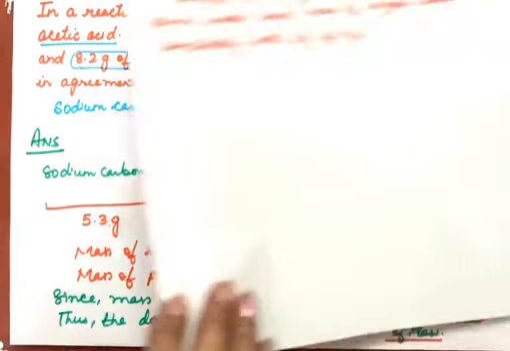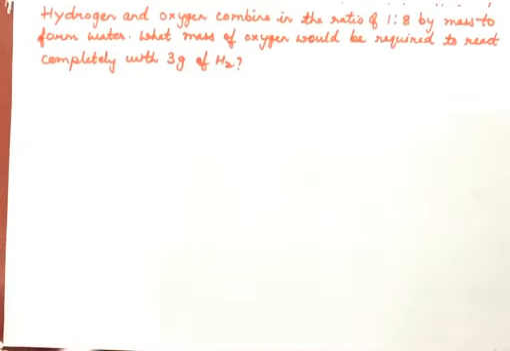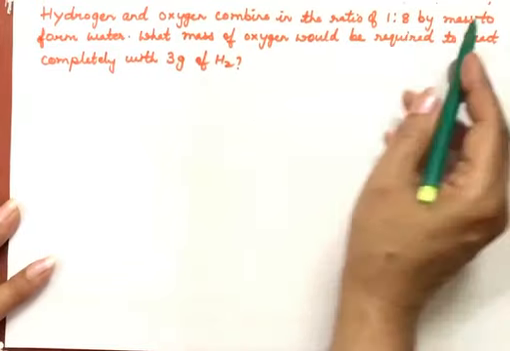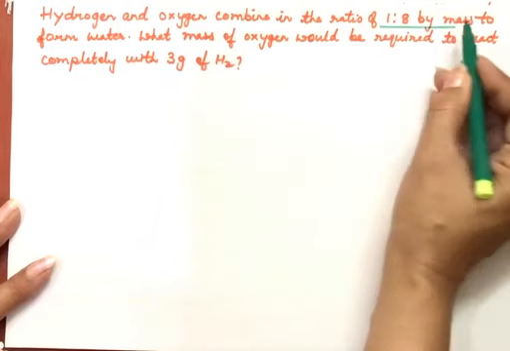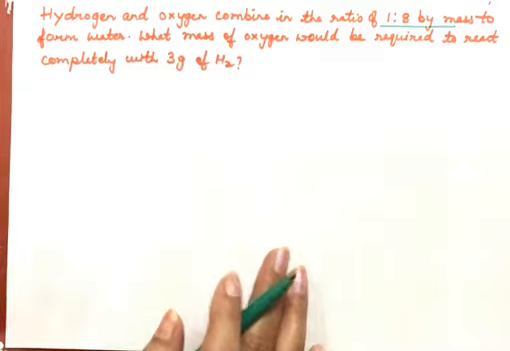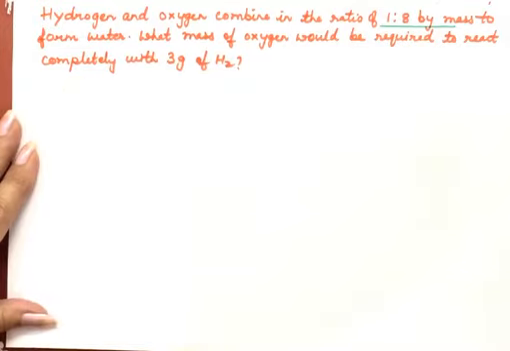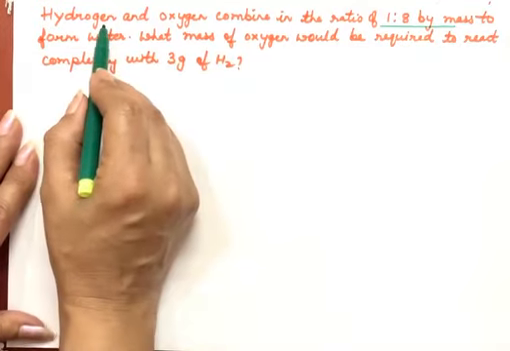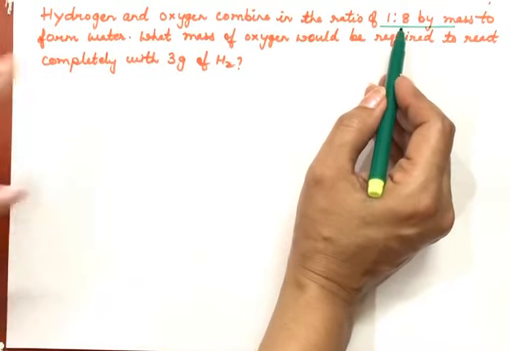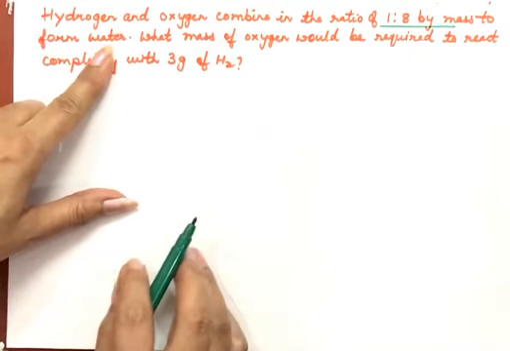One more numerical we are doing based on this law. Hydrogen and oxygen, they combine in the ratio of 1:8 by mass. Now here ratio is given, so this is according to the law of definite proportion. To form water, same example we have done in law of conservation of mass. Hydrogen and oxygen, whenever they combine in a ratio of 1:8 to form a compound, that is water.